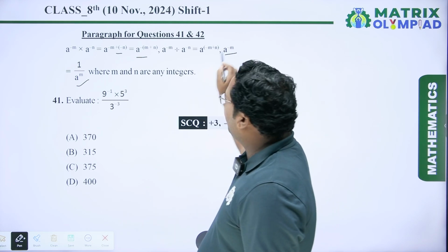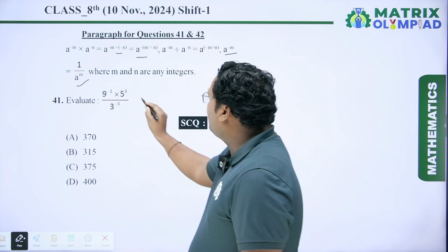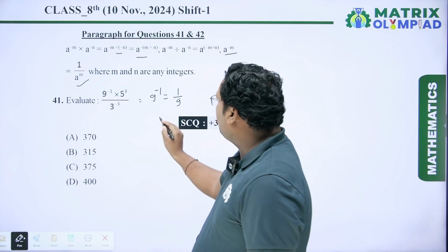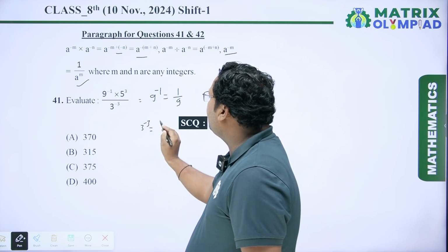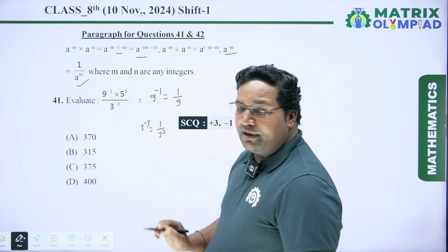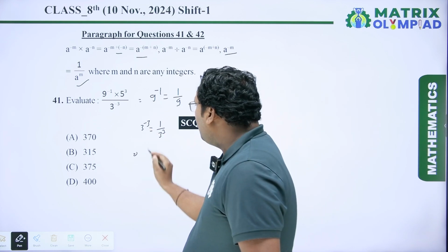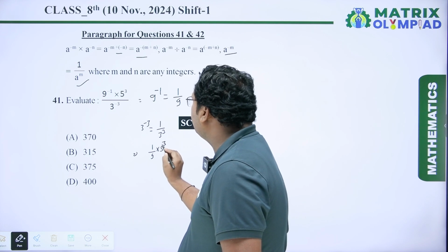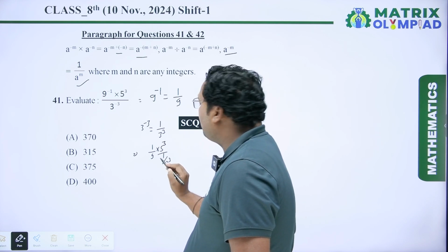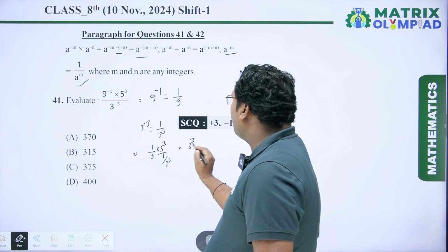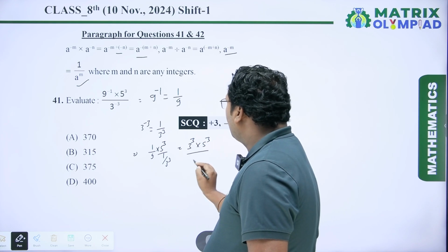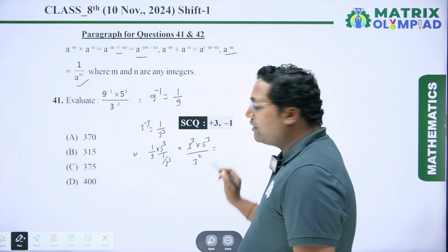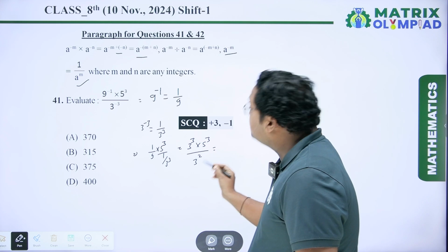It is given a to the power minus m equals 1 upon a to the power m. So we write 9 to the power minus 1 equals 1 upon 9. Similarly, 3 to the power minus 3 equals 1 upon 3 to the power 3. So this expression is 1 upon 9 into 5 to the power 3 into 1 upon 3 to the power 3, which is equal to 3 to the power 3 into 5 to the power 3 upon 9. 9 equals 3 square. So it is 3 to the power 3 upon 3 to the power 2.